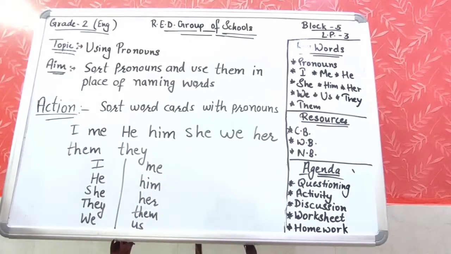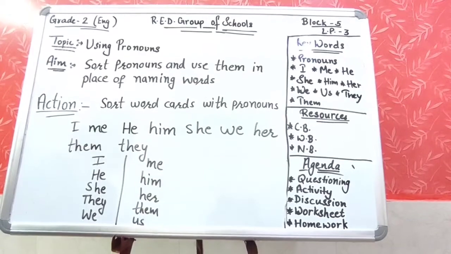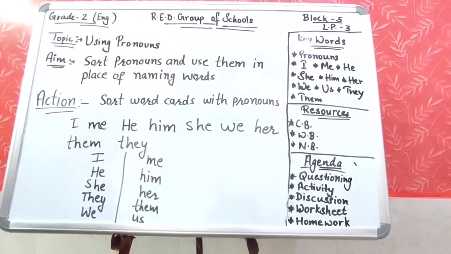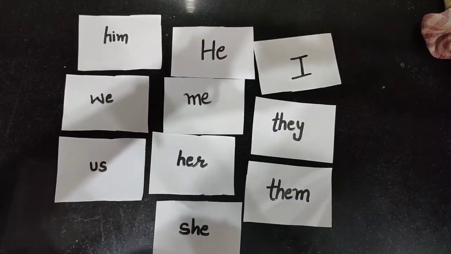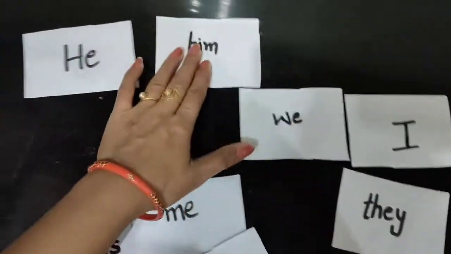This is how we will sort out the word cards. I will show you this in the activity also. Yes, students, now look at these word cards. You will sort out these word cards like this. Yes, this is how I am going to sort out these word cards.